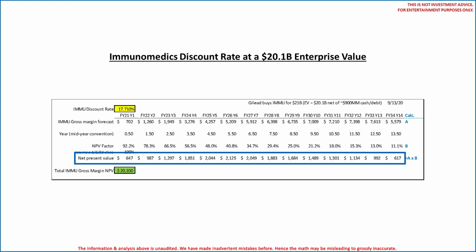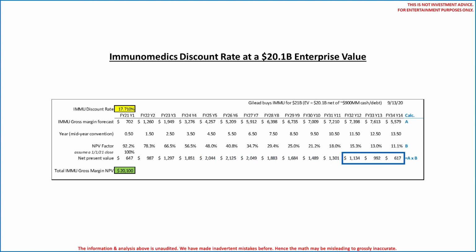Also, remember most analysts agree the value of any asset or product or company is the present value of its future cash flows. Here, right or wrong, we are using future gross margin as the future cash flow. Immunomedics provides a good example of where the anticipated value really comes from using cash flow analysis. You see here the net present value of Trodelvy's gross margins between fiscal year 2025 through 2027 are north of $2 billion per year. The further you go out, the lower the present value and resulting contribution to valuation using this methodology.